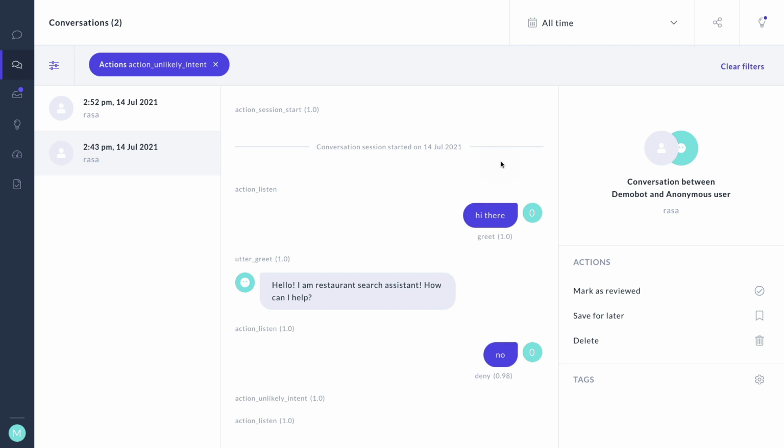In this first conversation, I'm saying hi there. Then the assistant is saying it's greeting. It's utter greet, we can confirm that. After the greeting, we're listening, and then the user says no, which is something that really comes out of the blue. If you go to the stories.yaml files, you will find no example where the user just says no right after the greeting. And that's why the action unlikely intent here is triggered.